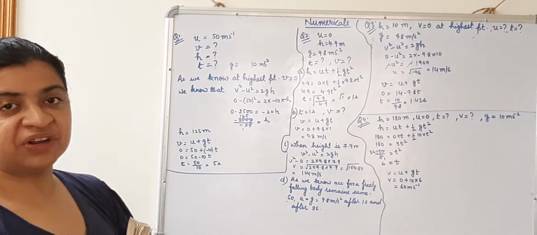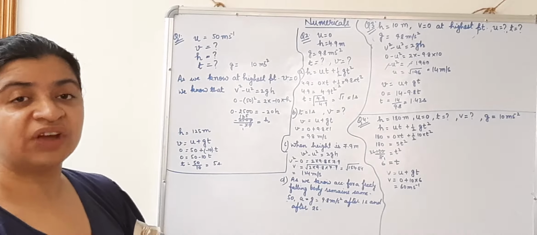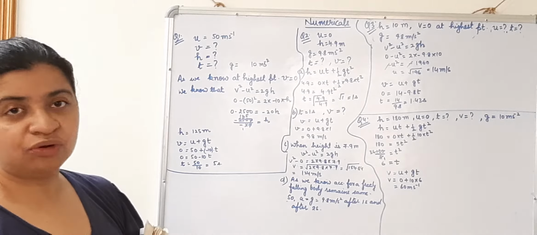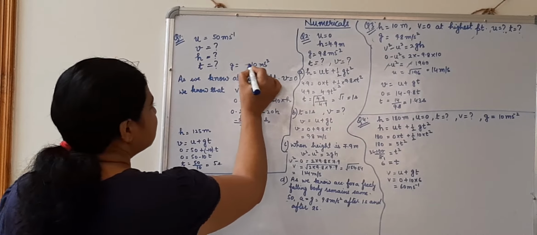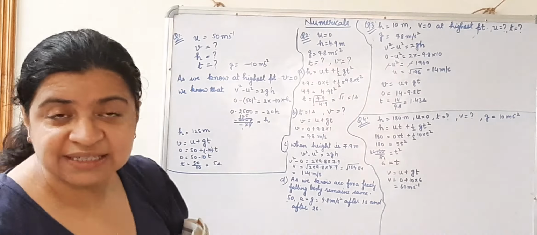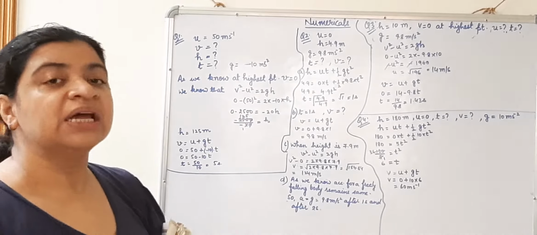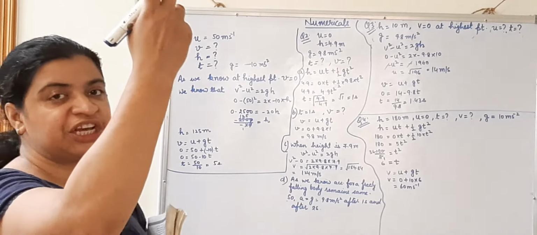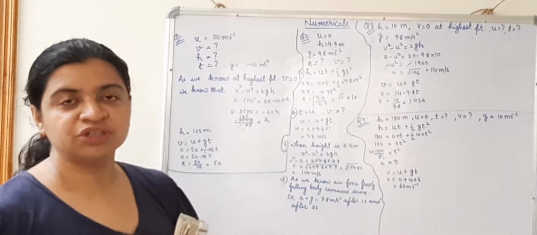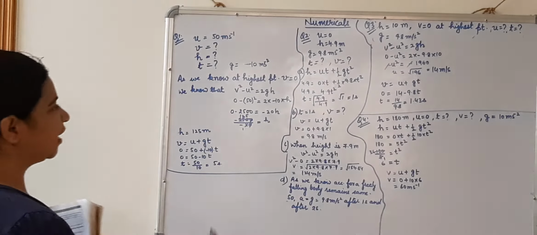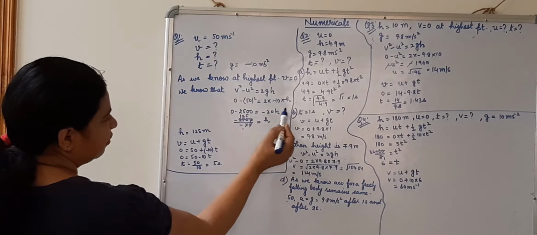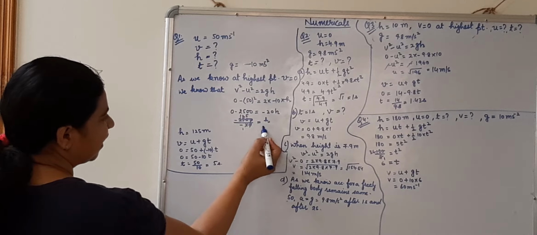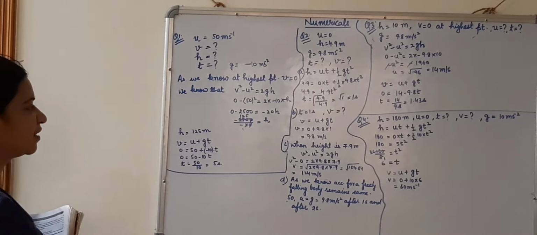Earth tries to pull everything downward. When an object is moving upward, it is against the gravity. For upward motion, you will take g as minus always in solving all the numericals. For the upward motion, you will take g as minus, and for the downward motion, it will be positive only. So that is why I have written minus here. So 0 minus, I have put the value, I calculated, I have got h is equal to 125 meter.